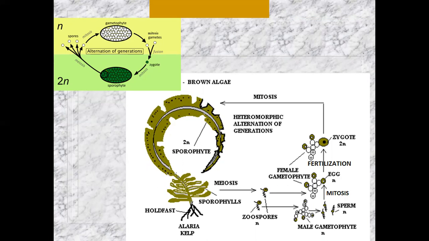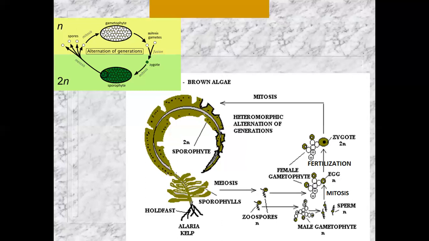The sporophyte is diploid. Sporophytes are diploid organisms that make haploid spores by meiosis. So we expect someplace on that sporophyte that there's going to be meiosis happening to create haploid spores. Sporophytes make spores. And so if you follow underneath there, you see it says meiosis. It happens in those little leafy structures in the kelp called the sporophylls. And the meiosis creates cells that are haploid. And of course, since it's a sporophyte doing that, they're spores.